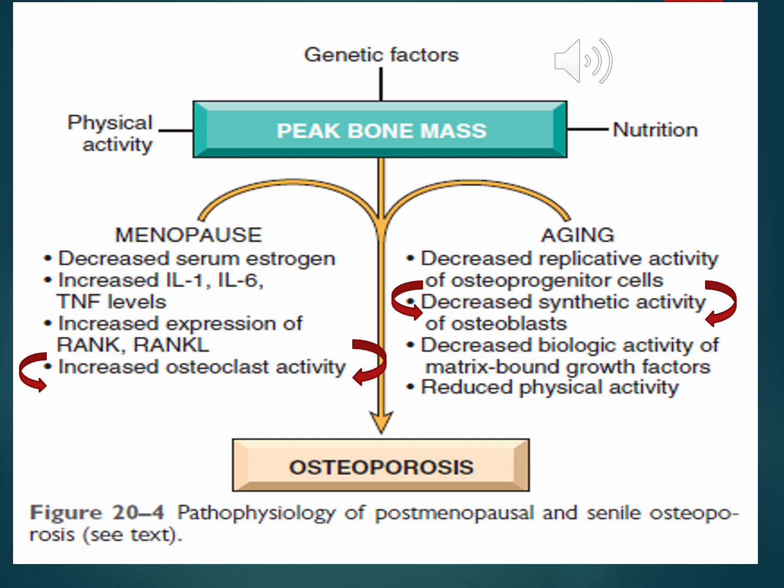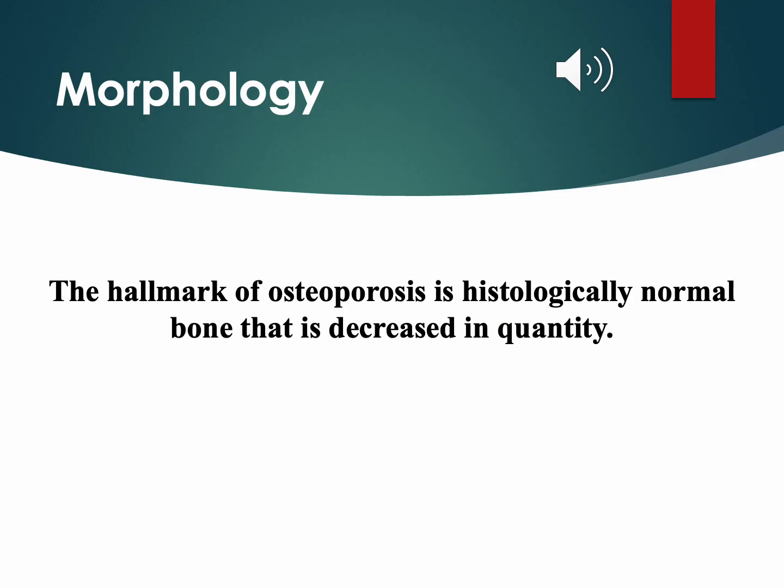All of these result in low turnover osteoporosis. After menopause, there is a decrease in estrogen levels, which leads to an increase in inflammatory mediators that increase osteoclastic activity and bone resorption, resulting in high turnover osteoporosis. The hallmark of osteoporosis is histologically normal bone that is decreased in quantity.